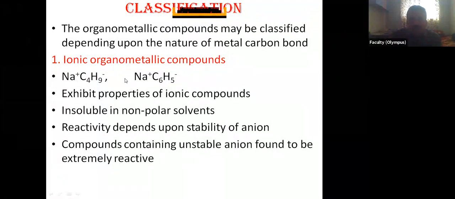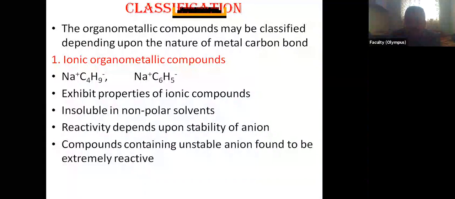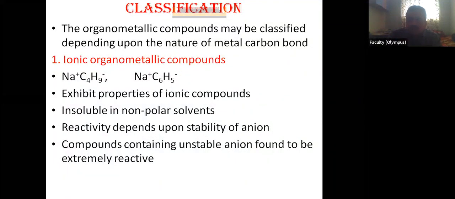When we say sodium acetate, CH3COONa, there is also an ionic bond, but the negative charge is not on carbon. In that case, the negative charge is on oxygen. That's why it is not an organometallic compound, but these are organometallic compounds because there is a negative charge on this carbon. So organometallic compounds having ionic bond are called ionic organometallic compounds, or simply we may say more than 50% ionic character.